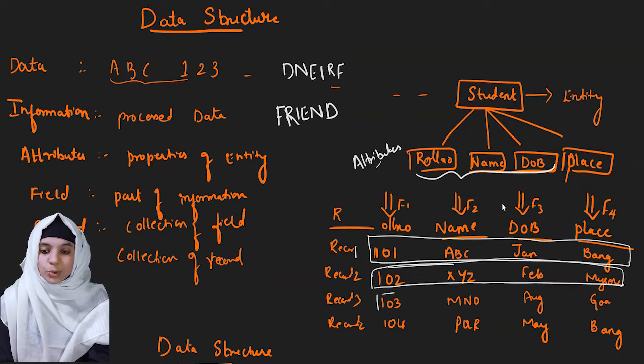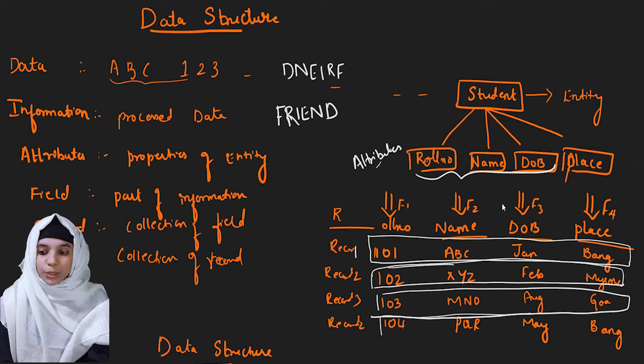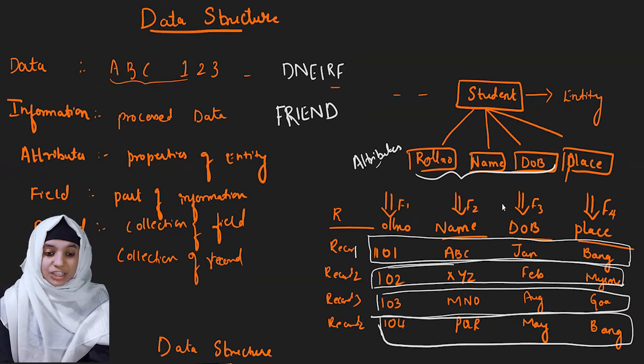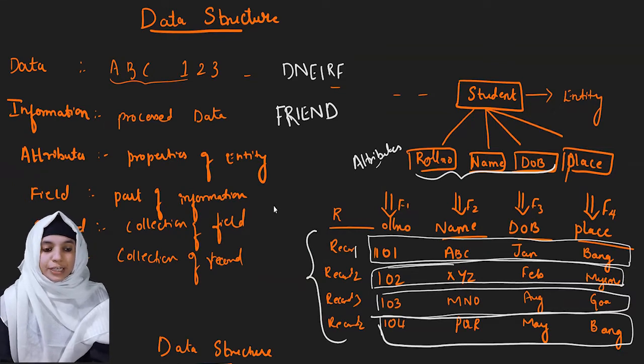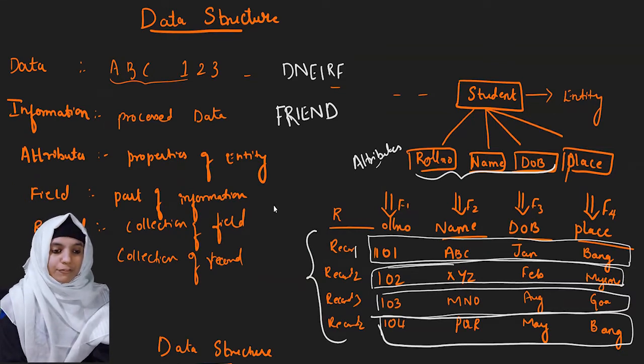Now you have another student detail with roll number 103, MNO, August and Goa, which belongs to record 3, and the last one is 104, PQR, May, Bangalore. This is one field, another field, May is another field, and Bangalore is another field. The collection of these fields will make your record. You have 4 records in this file, and this collection of records will make your one file.